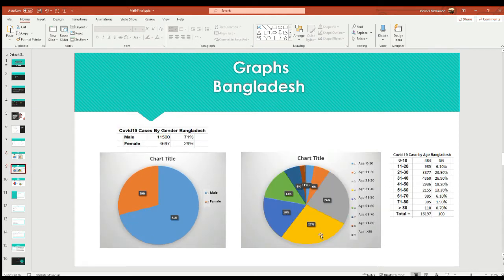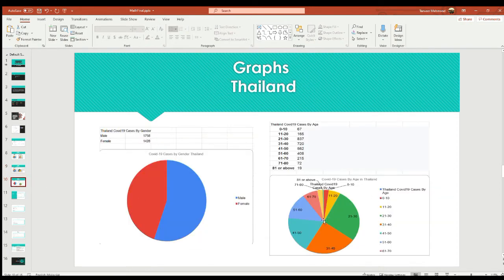For Bangladesh, people from 21 to 50 years old have got more infections than the other age categories. In Thailand it is similar: from 21 years old to 40 years old, people had more infections than the other age categories.